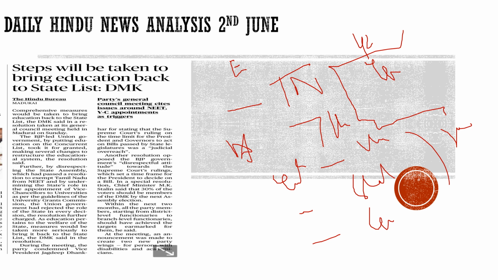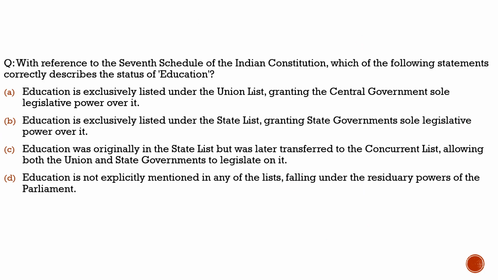So with this, I hope you had understood it and got the basic idea about what this is all about. Now let's try to solve the question which can be asked on this model. Here the question says, with reference to the 7th Schedule of the Indian Constitution, which of the following statements correctly describe the status of education? First statement, education is exclusively listed under the union list, granting the central government sole legislative powers over it. Totally incorrect. It is not under the union list, as we discussed.